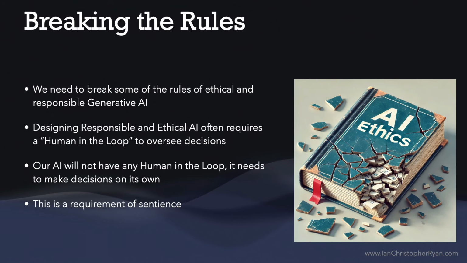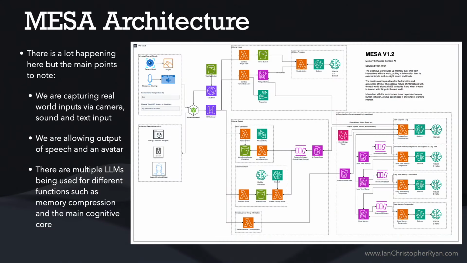So how do we put all this together? Well, the architecture's fairly involved this time compared to the last Gen AI posts I've been doing. And I think the main thing to note here, rather than getting into all the details, is that what we are doing essentially is capturing inputs from the real world, whether that is vision or sound or environmental inputs, and then feeding that into our main LLM, which will be the cognitive core.